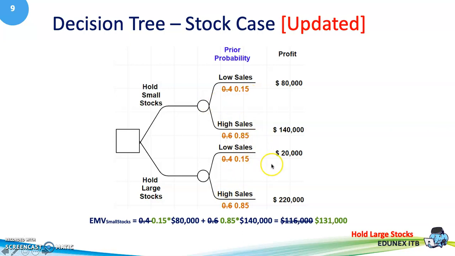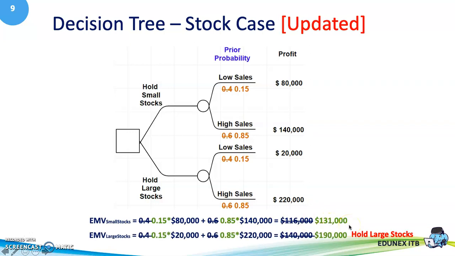And the same for the expected monetary value for the small stock: 0.15 times 80,000 plus 0.85 times 140,000, which gives $131,000. From this, we also got the expected monetary value for the large stock, which is $190,000. From this, the decision here is still to hold the large stock.